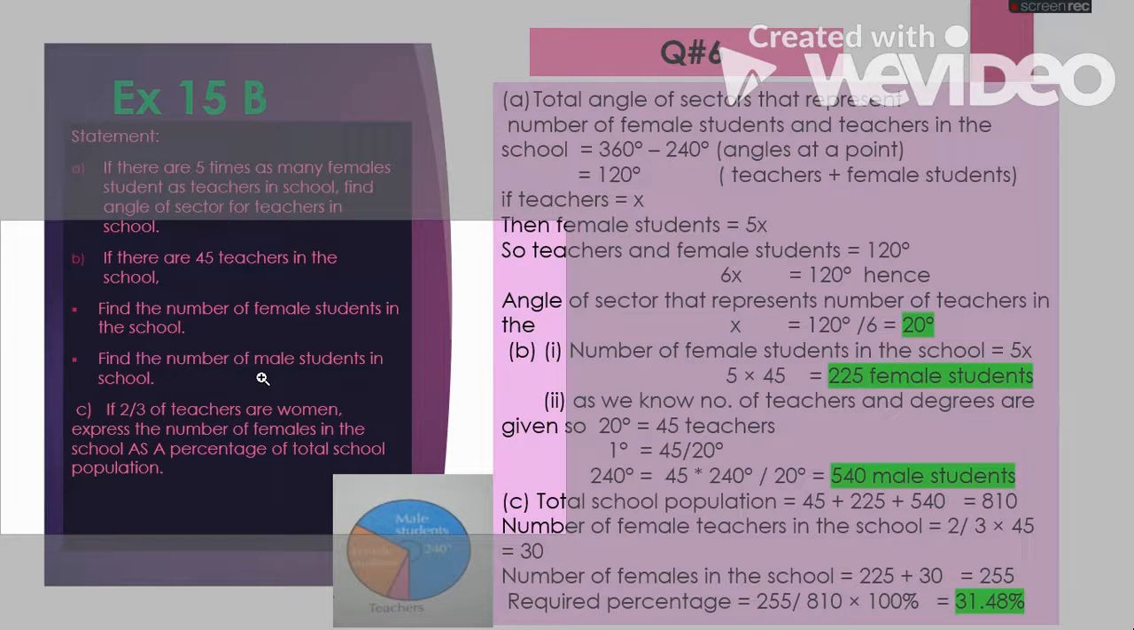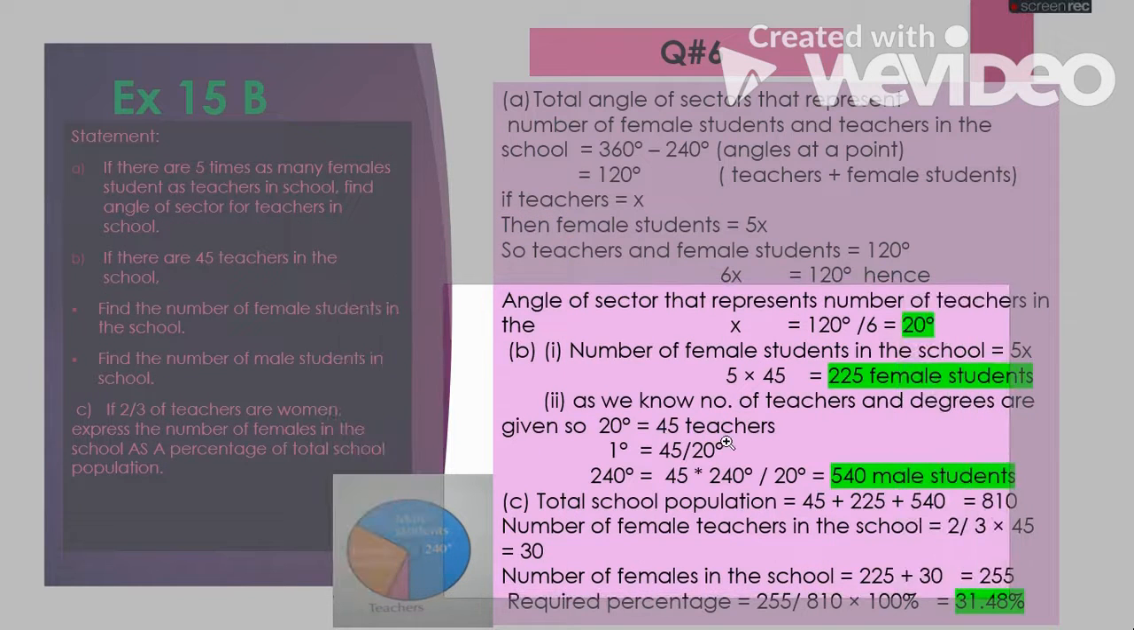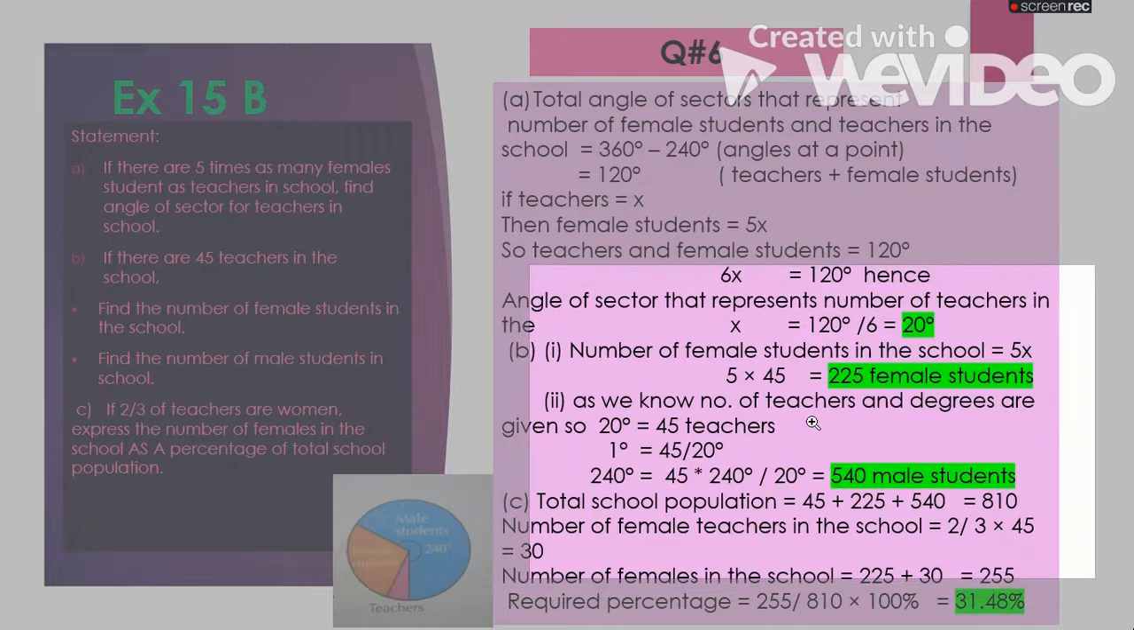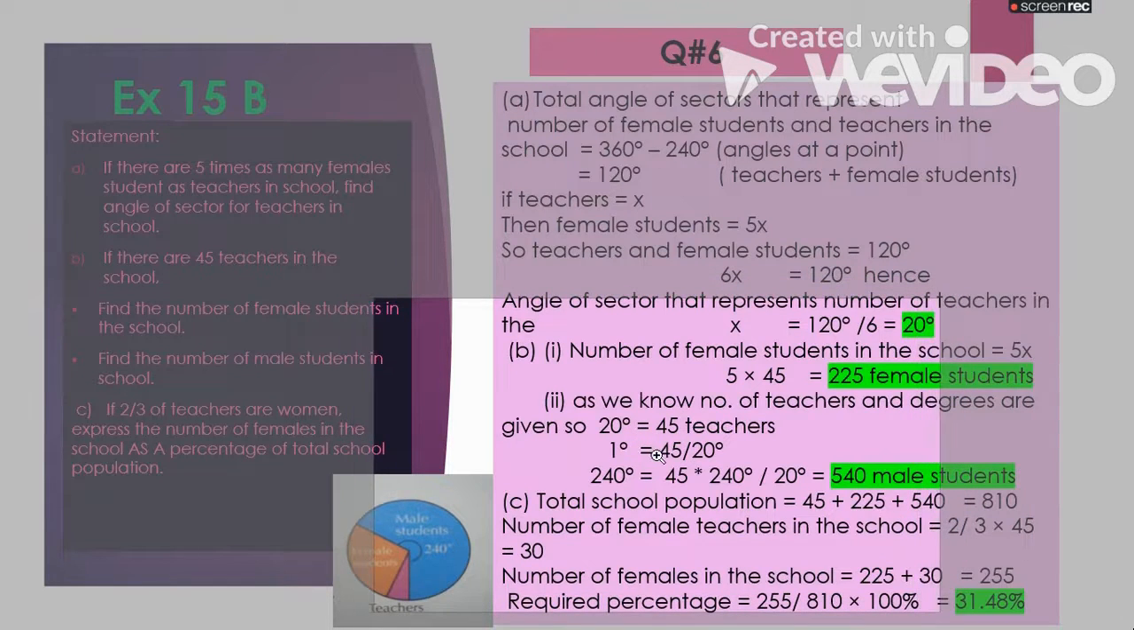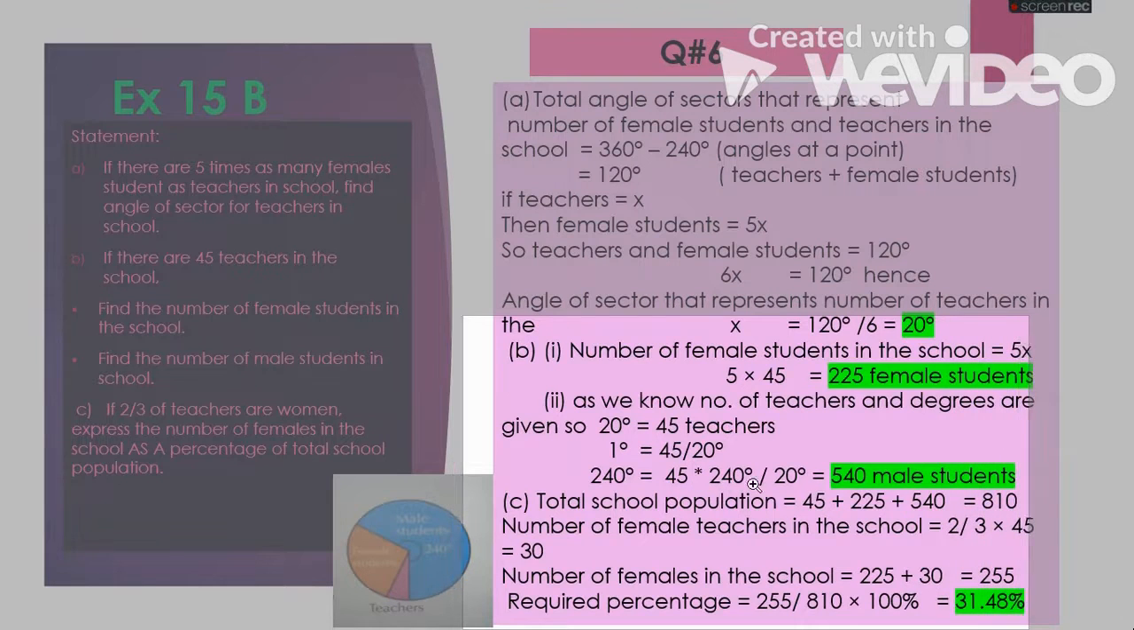Find the number of male students in the school. As we know the number of teachers and degrees are given, we will relate them with the unitary method: 20 degrees is equal to 45 teachers. So 1 degree is equal to 45 divided by 20. So 240 degrees will be equal to 45 multiplied by 240 divided by 20. So it is equal to 540 male students. Got it?